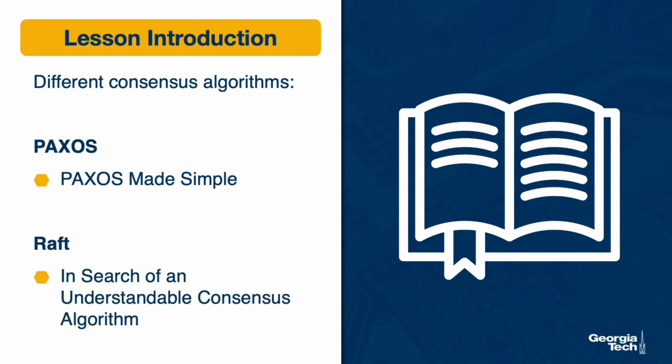For Raft, we will base the presentation on the paper In Search of an Understandable Consensus Algorithm presented at USENIX ATC in 2014. There is an extended version of this work which has some proofs, and that's available on the project GitHub page. We will also briefly mention some concrete implementations of consensus-based services which are based on these algorithms, though they don't necessarily follow them exactly per the original specification.